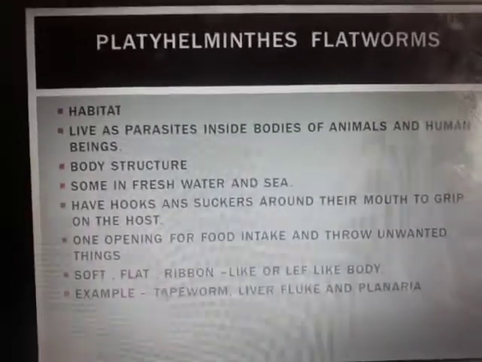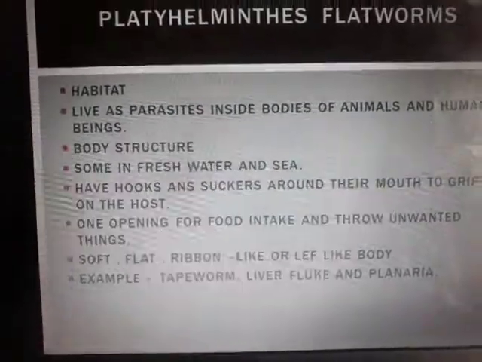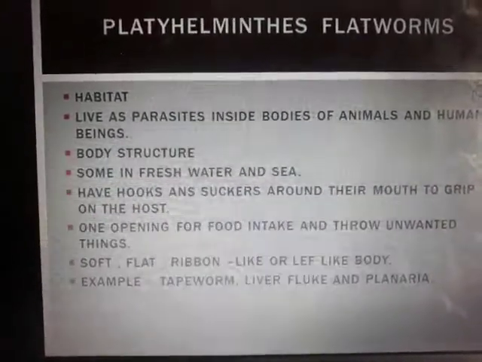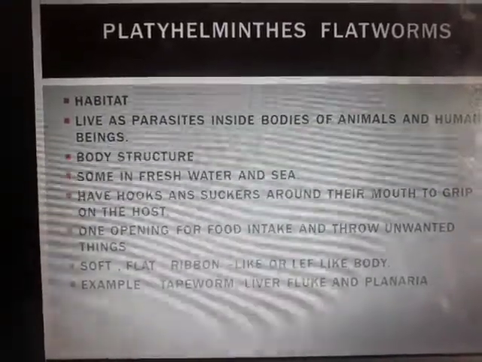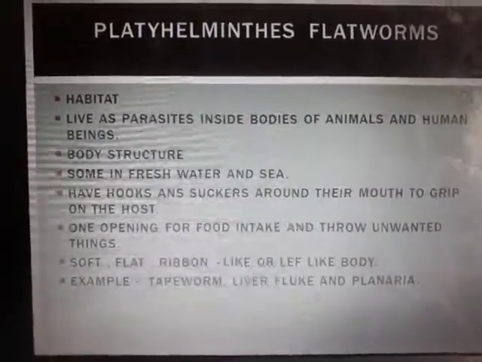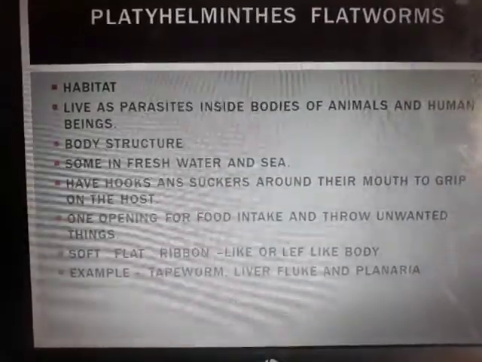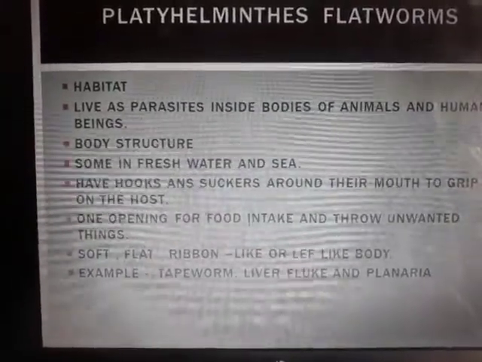Let us go ahead with our further studies in kingdom classification. We are done with the Cnidaria and Porifera phyla. Let us go through what is next, that is Platyhelminthes. Those are flatworms. We will see why it is called flatworms.